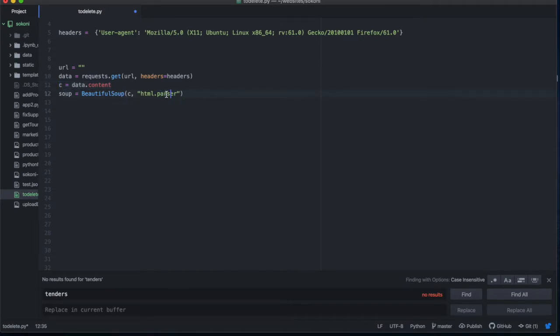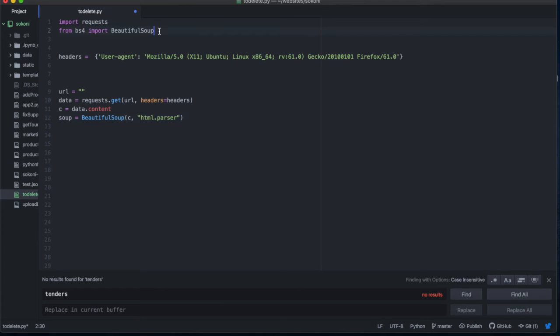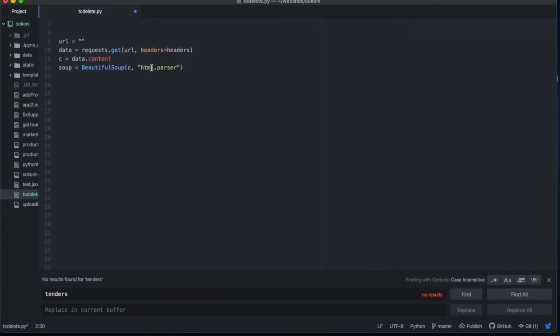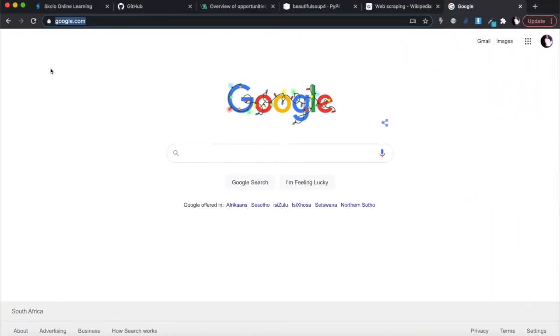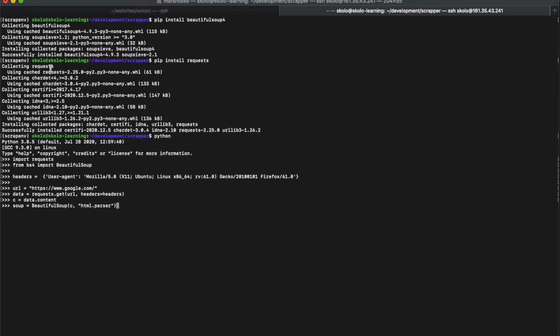So what we do now is we get that content that we got from the data, and then we use BeautifulSoup, this BeautifulSoup that we imported up there, to parse that HTML, and then we're going to see what we get from there. Let's just copy that in there, and that's it. So let's have a look at what this soup looks like. Let's just type soup.